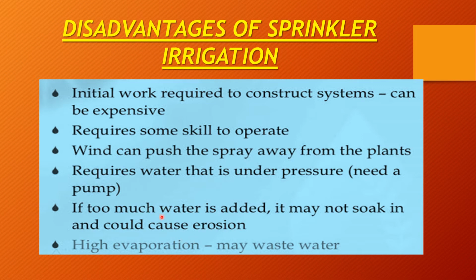If a farmer has forgotten to turn off the irrigating equipment or the pump, what will happen? More water will be sprinkled onto the crop, onto the plants.